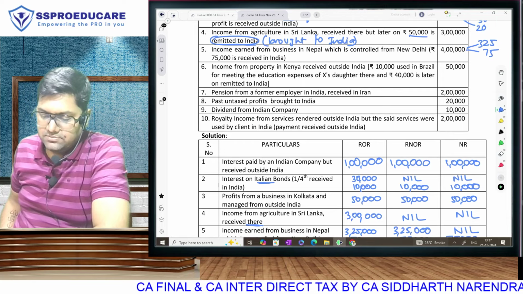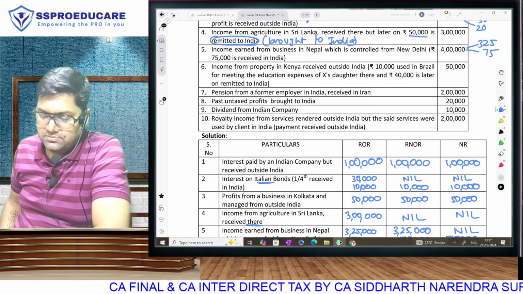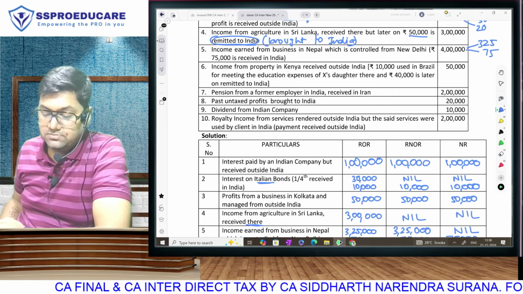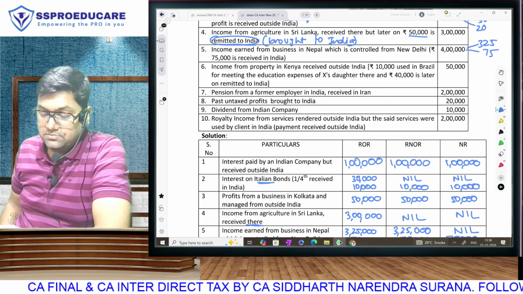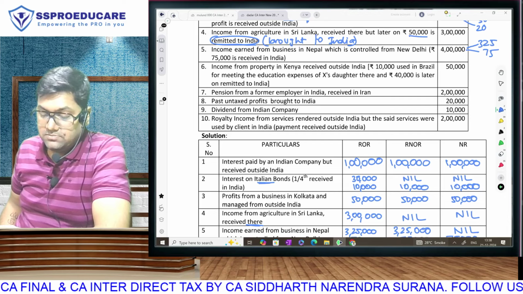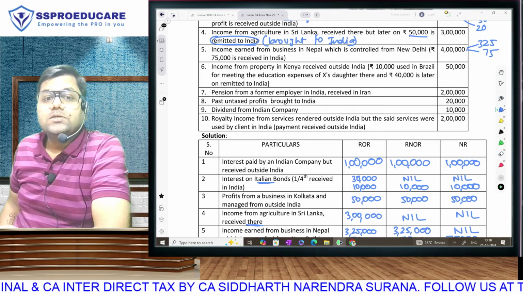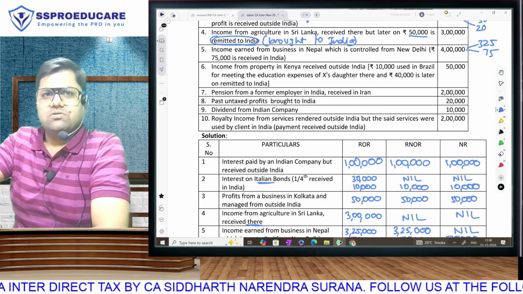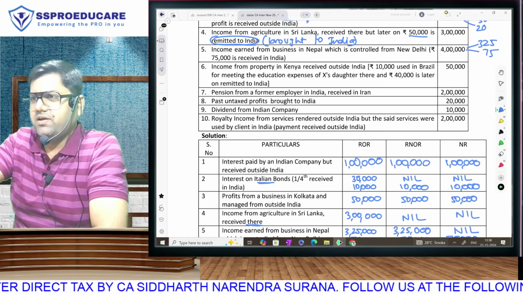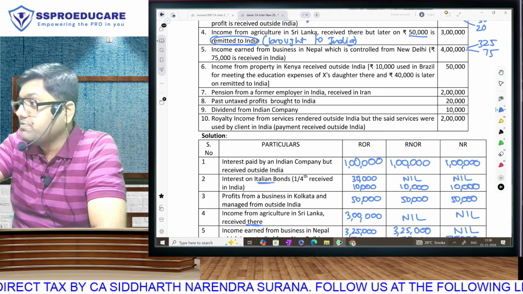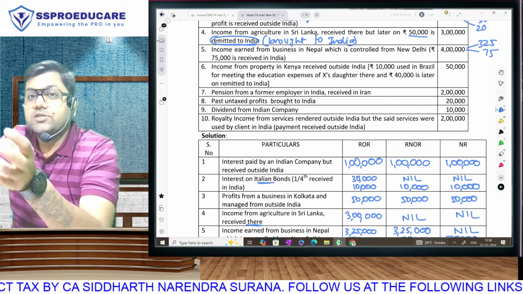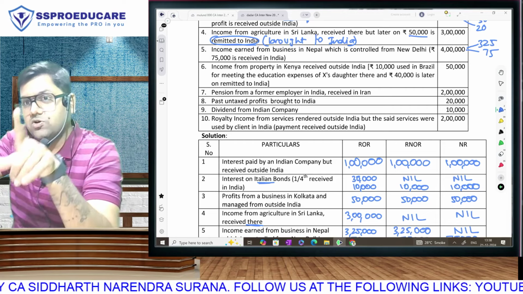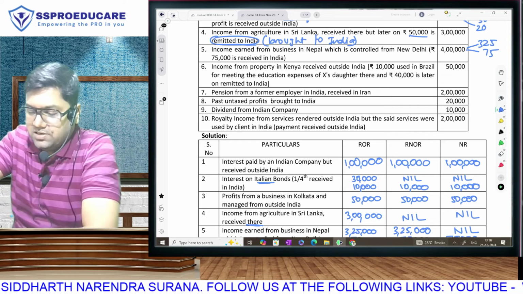Next, income number 6. Income from property in Kenya received outside India, 10,000 used in Brazil for meeting the education expenses of his daughter there, and 40,000 is later on remitted to India. When you are solving any question, your approach should not be, sir, what kind of education do you get in Brazil? Why has he sent his daughter to Brazil? That is none of your business. Your problem is about the income.